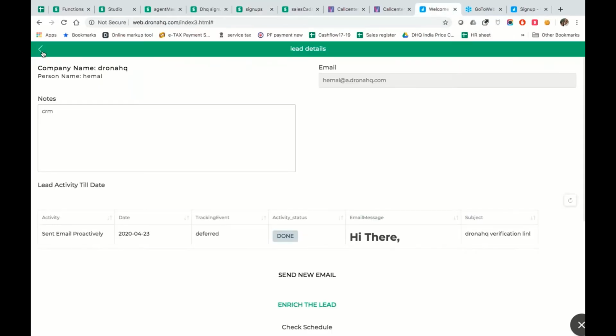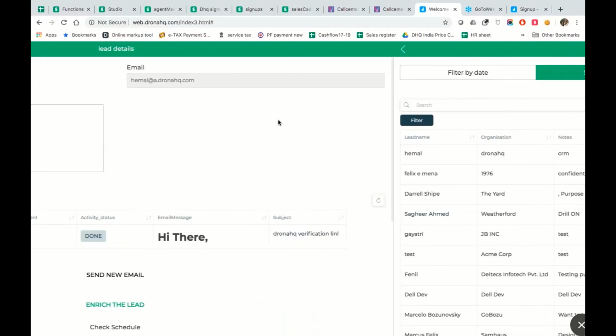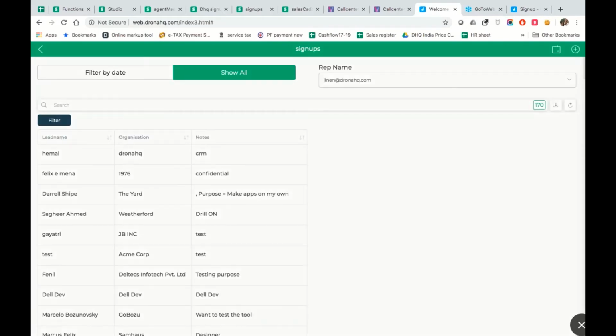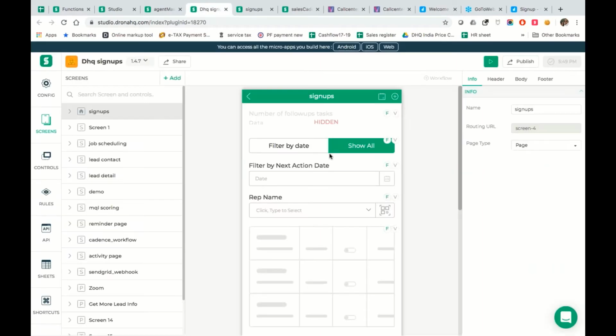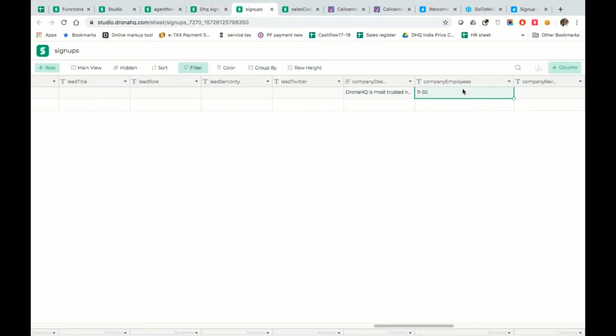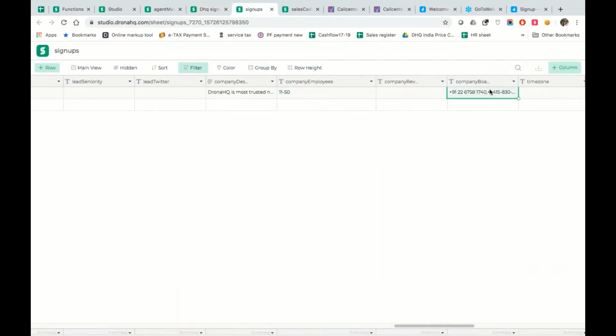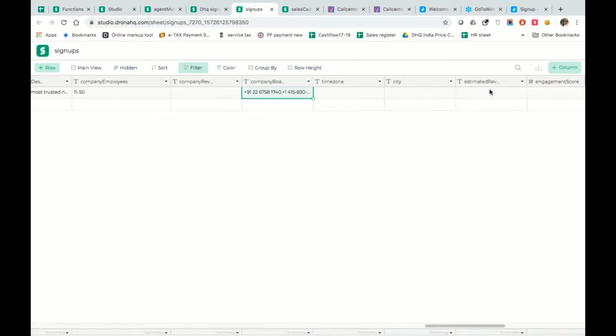So now if you see this, let's go back to Himal, right? And now you could see a lot of enrichment has already happened. This is what we have populated in the database. It has given the size, the phone line numbers, it has estimated other stuff.